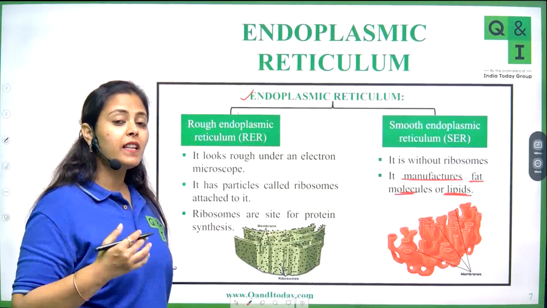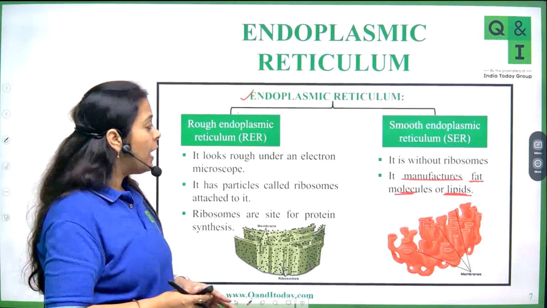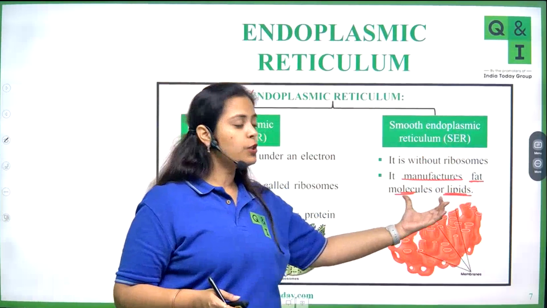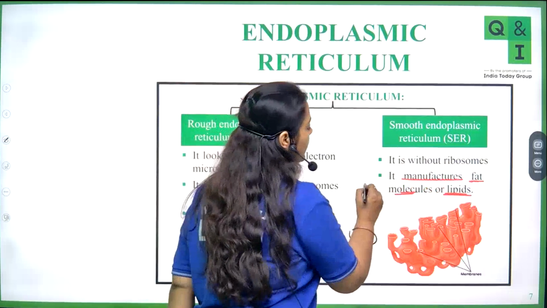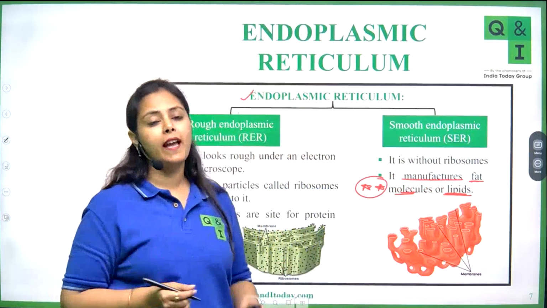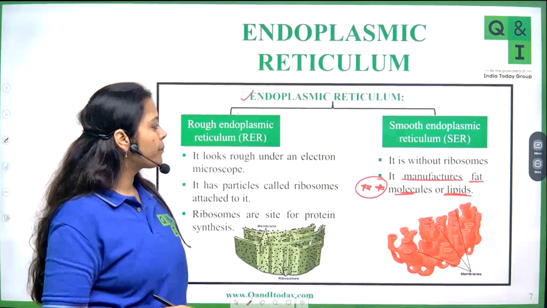Why am I saying some functions related to the protein? Because we are going to cover that in the next slide. But for smooth endoplasmic reticulum, you can say that they manufacture fat molecules or lipids. Very, very important: the lipids are synthesized by the smooth endoplasmic reticulum.